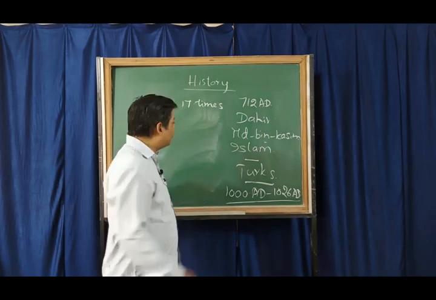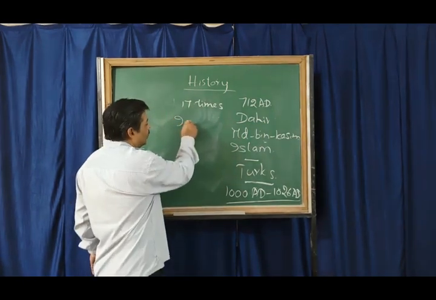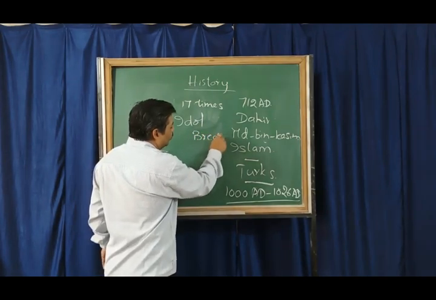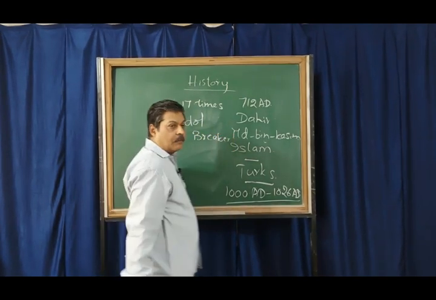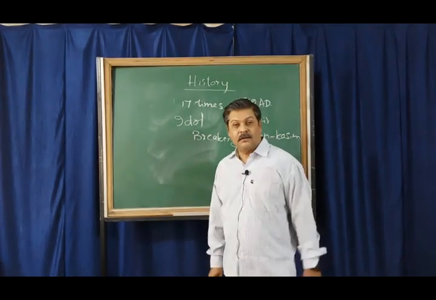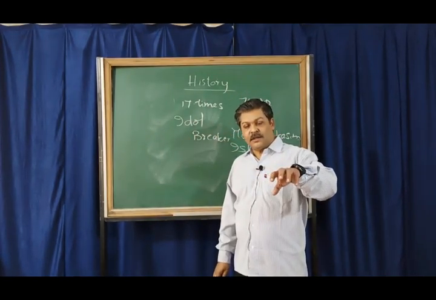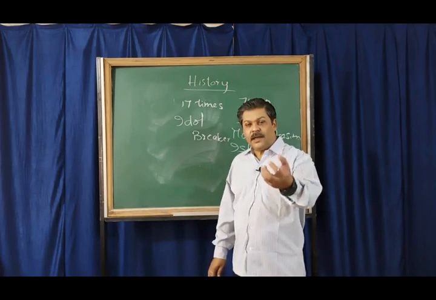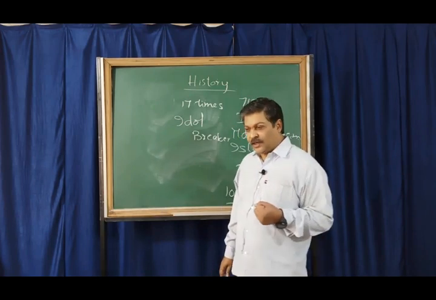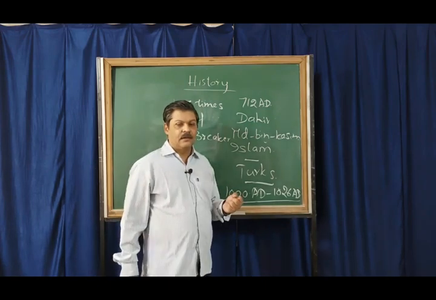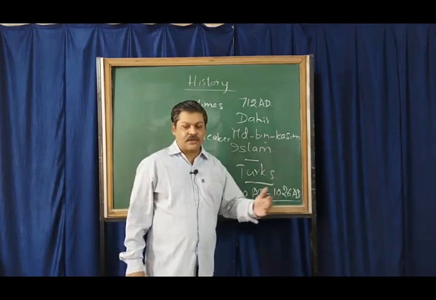Hence, Muhammad Ghazni has been called the idol breaker. This is the word used for Muhammad Ghazni, idol breaker. Muhammad Ghazni's invasion was mainly economic ruination to India. Economically, India was exploited. The wealth of India was drained.